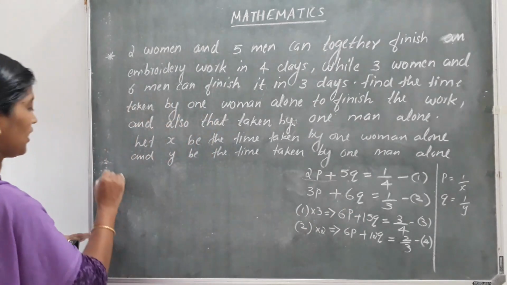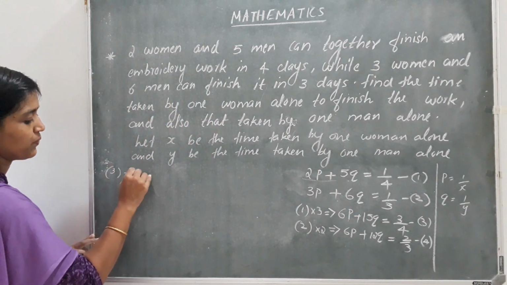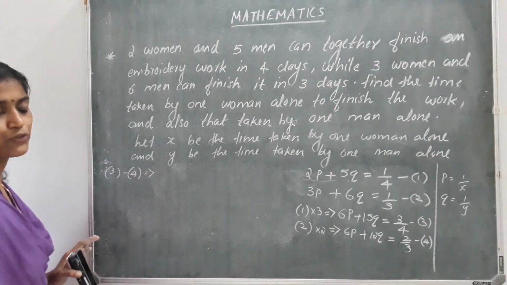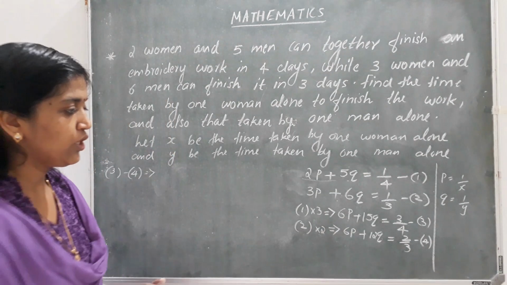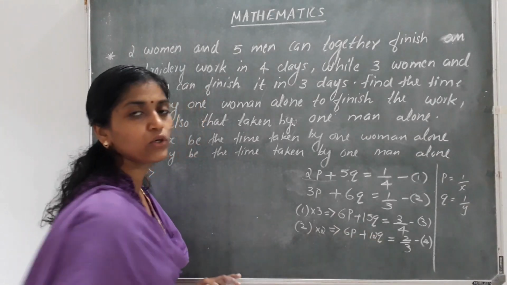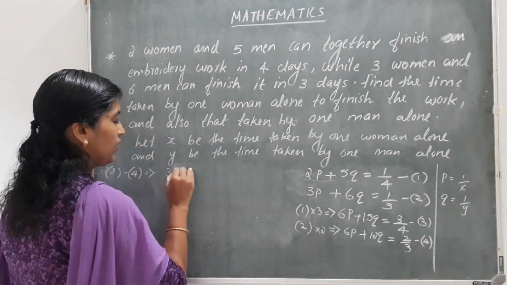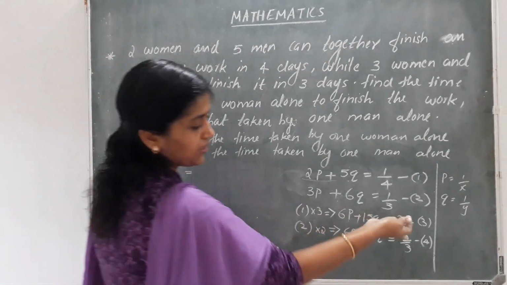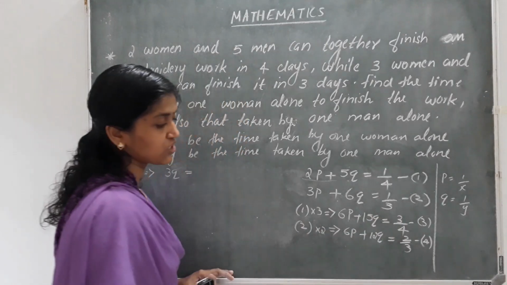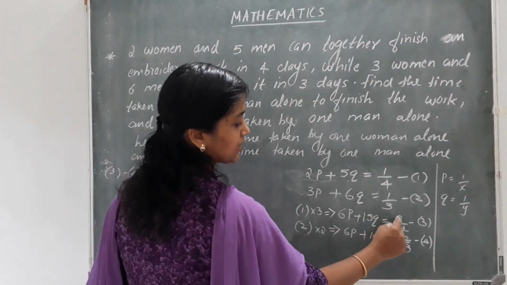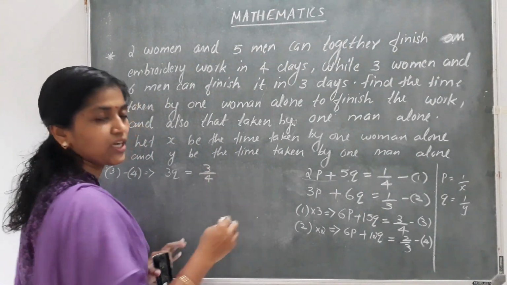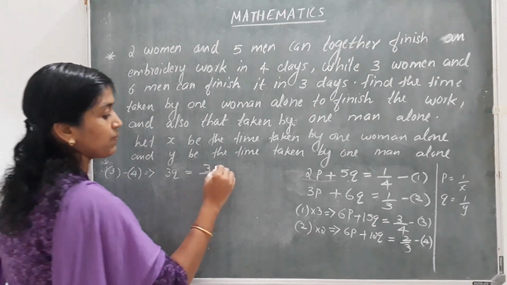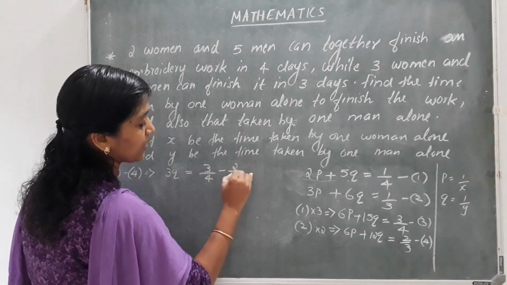So we will take equation 3 minus 4. 6p minus 6p we get as 0. 15q minus 12q we know is 3q. Now see the RHS part. We get here 3 by 4 and 2 by 3. Since we cannot do it directly, we will write 3 by 4 minus 2 by 3.